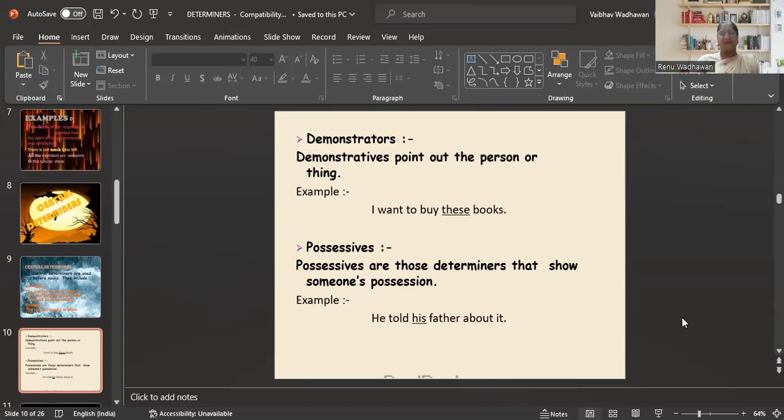Then comes the possessives, which are in possession, ownership. They show ownership. Basically, possessives are those determiners that show someone's possession. Fine? Like we can say, he told his father about it. My father went to market. Your brother purchased a bike. Fine. See, possession. I hope I am clear.